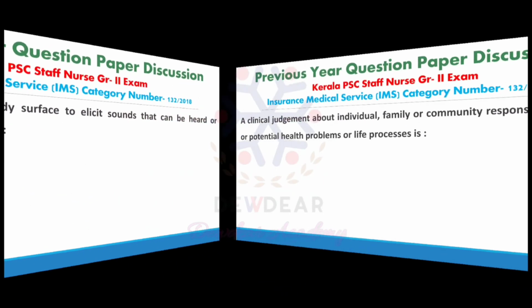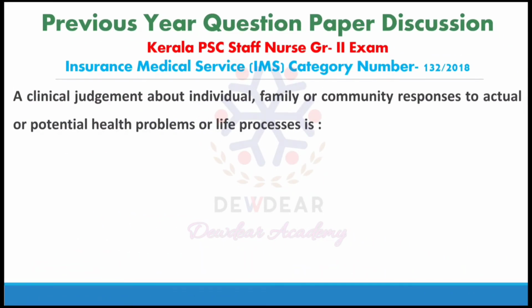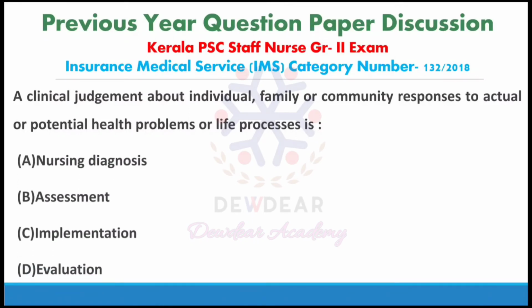Next question. A clinical judgment about individual, family or community responses to actual or potential health problems or life process is. Options: nursing diagnosis, assessment, implementation, evaluation. Correct answer is nursing diagnosis. Nursing diagnosis is the clinical judgment about the individual, family or community responses to actual or potential health problems.